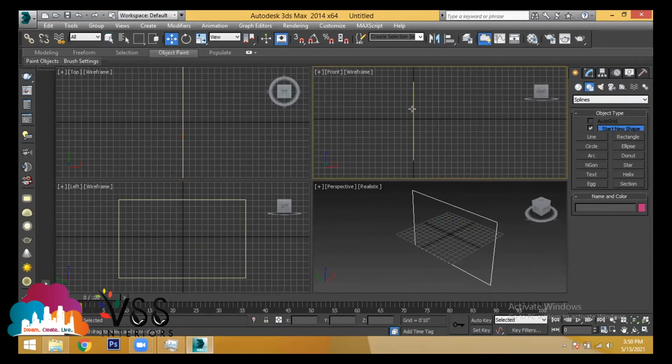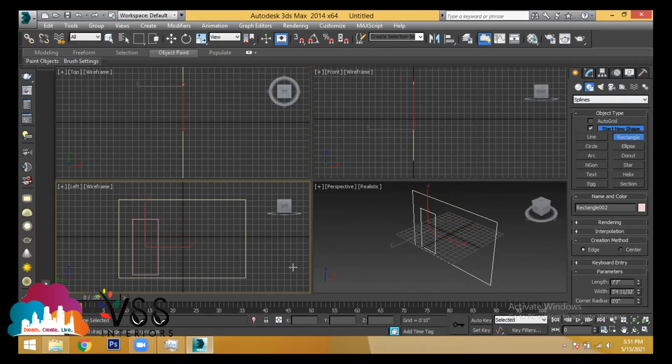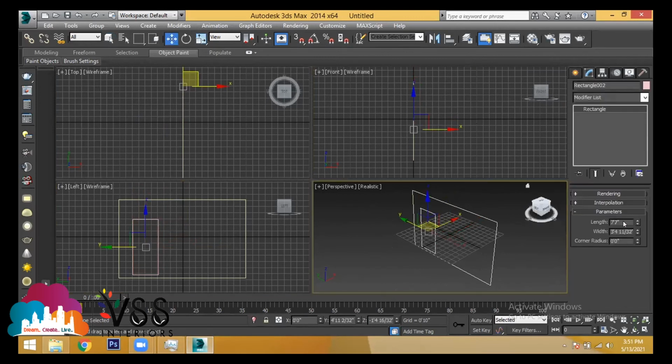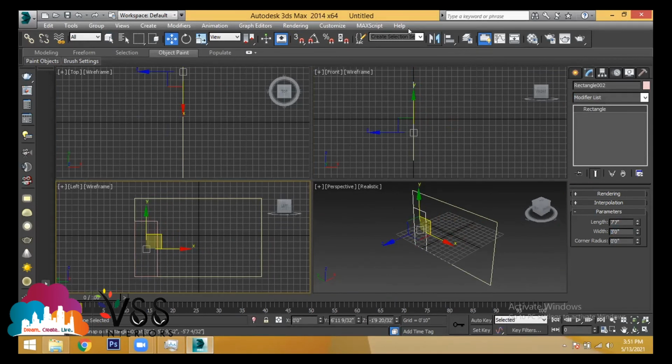See, this is in one single line. Take one more rectangle for a door. Now 7 feet height and 3 feet width. Switch on the snap. Fix it here. Now you are in which view?